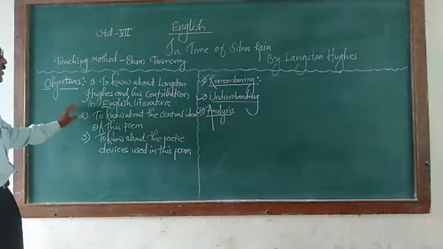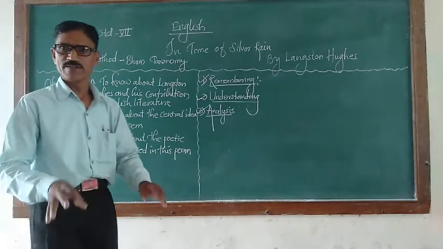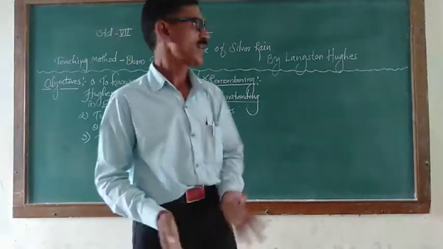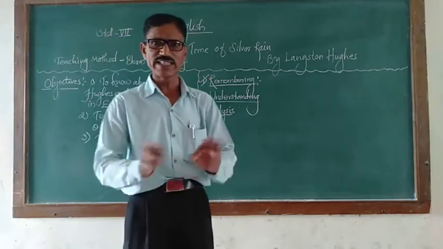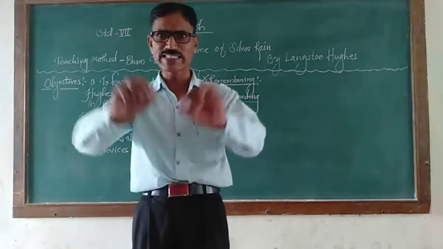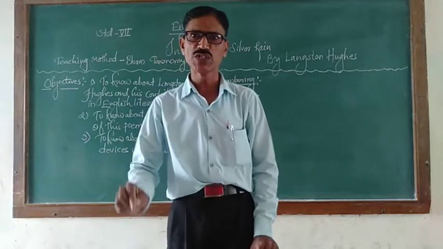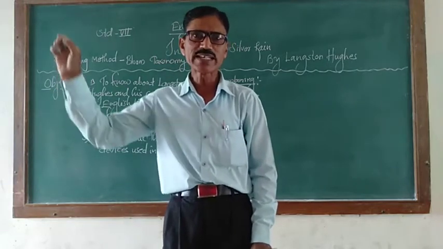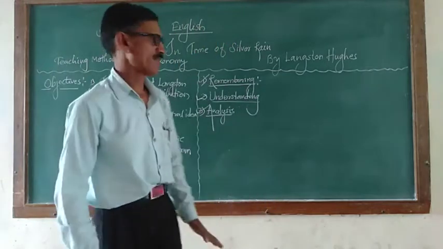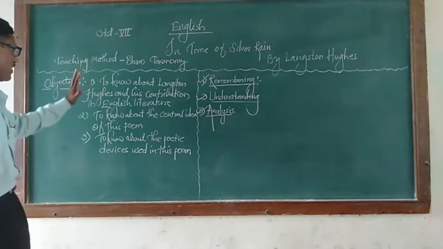Then the second one, the central idea of this poem. The central idea of this poem, In Time of the Silver Rain, is nothing but a full description about the spring season which starts in the European continents. So we understood the central idea very well.